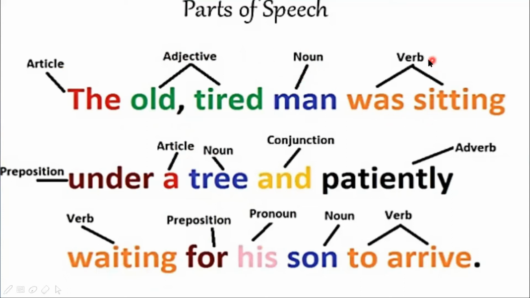Was sitting, verb. Under, preposition. A, article. Tree, noun. And is connecting a noun with an adverb, that's why it is called a conjunction. Patiently, adverb. Waiting, verb. For, preposition. His, pronoun. Son, noun. To arrive, that is a verb.